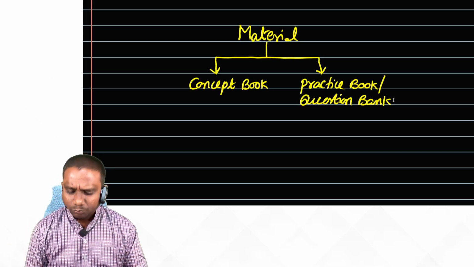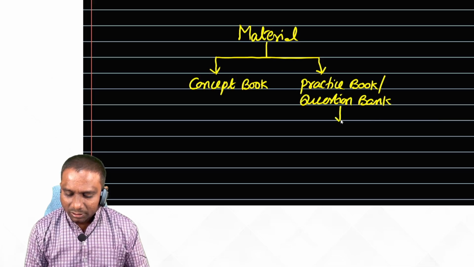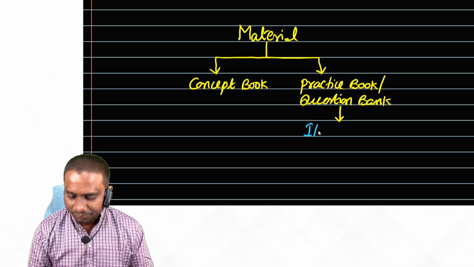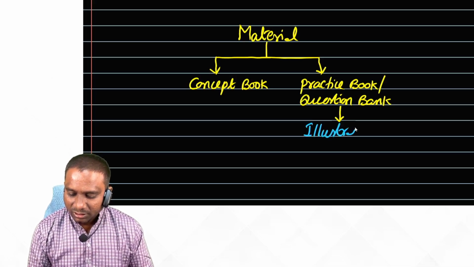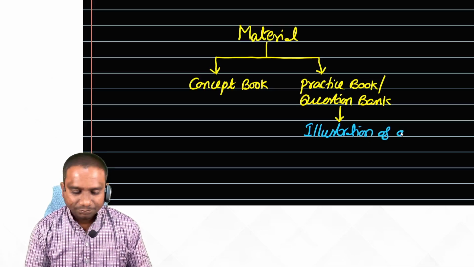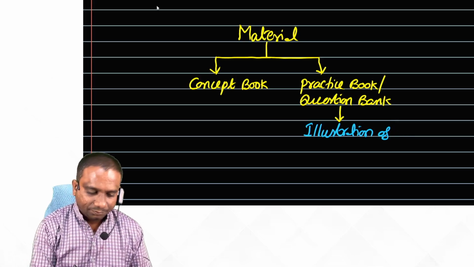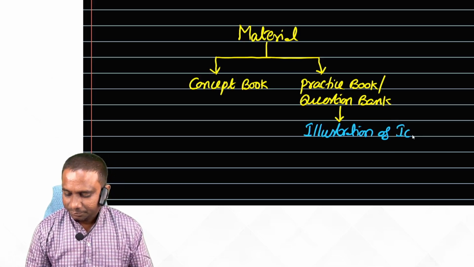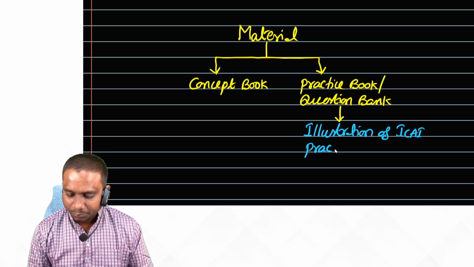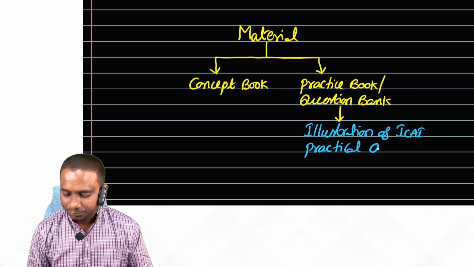The practice book or question bank contains illustrations of ICAI and practical questions.